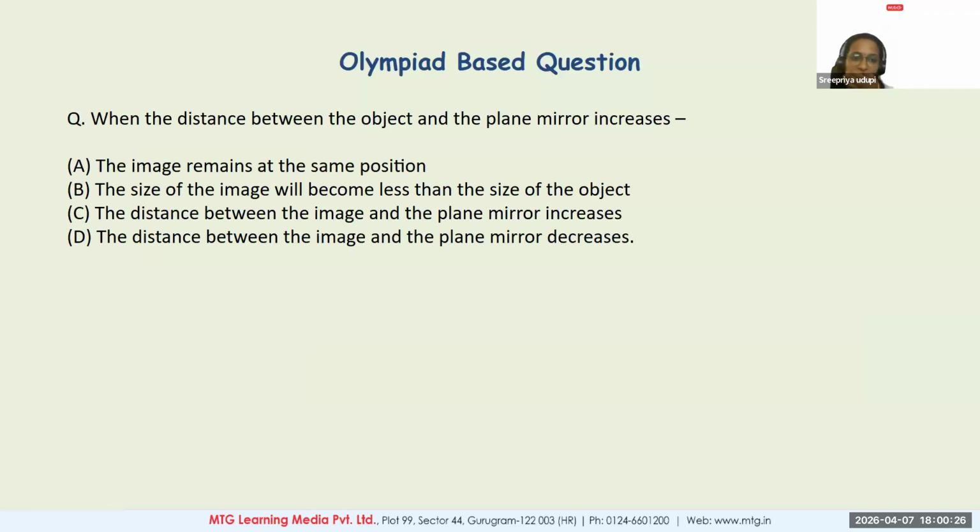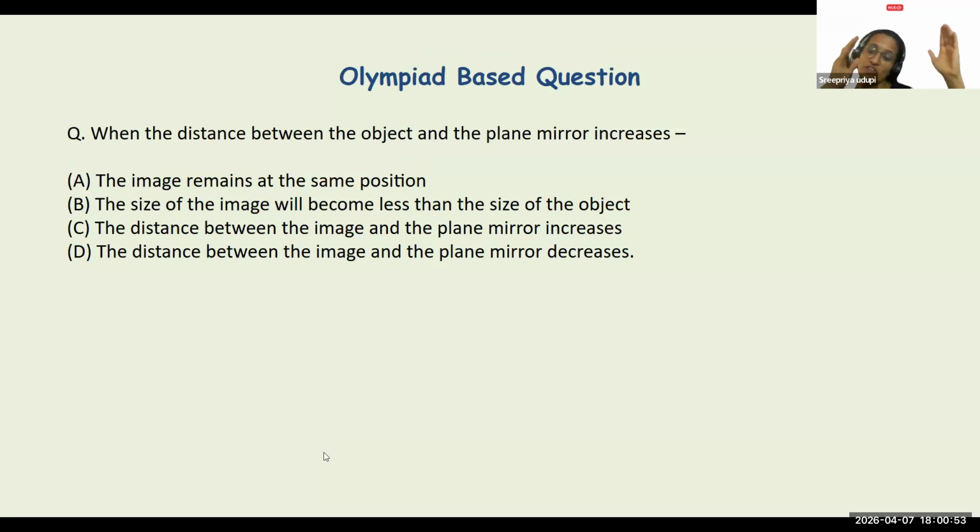Right. So let's quickly answer. Just a few questions are left. First one says, when the distance between the object and the plane mirror increases, what happens to the image? A, the image remains at the same position. B, the size of the image will become less. C, the distance between the image and the plane mirror also increases. D, the distance between the image and the plane mirror decreases. Quickly give me your answers. The distance between the object and the plane mirror increases. The object is moving farther away from the plane mirror. What happens to the image?